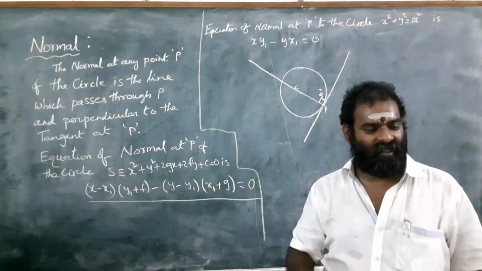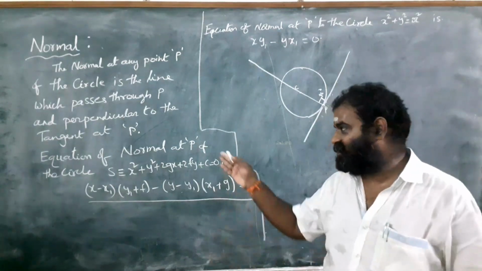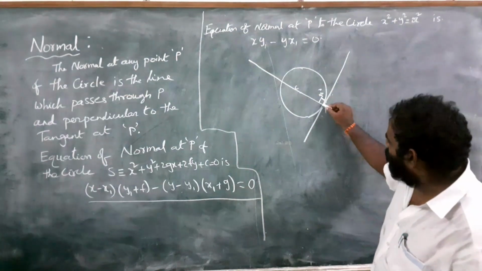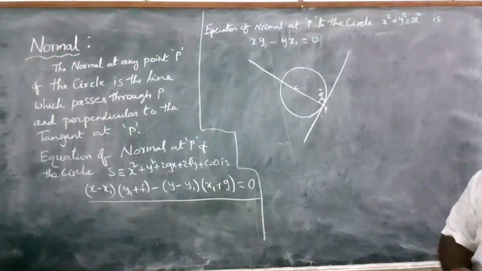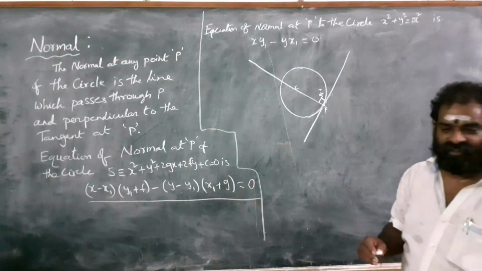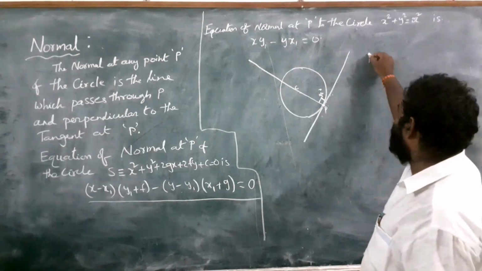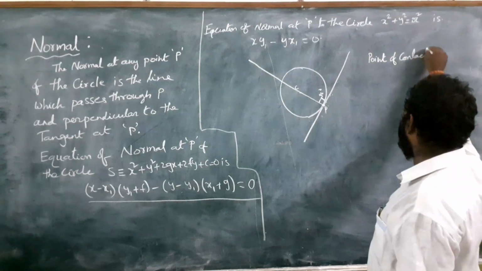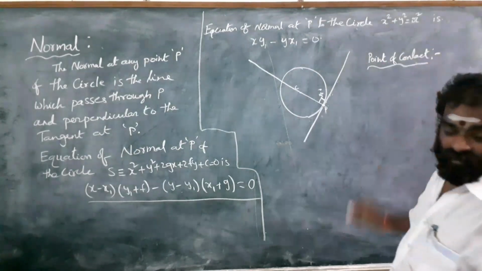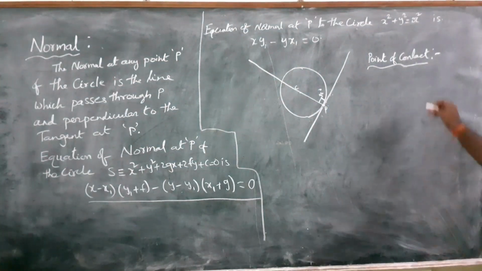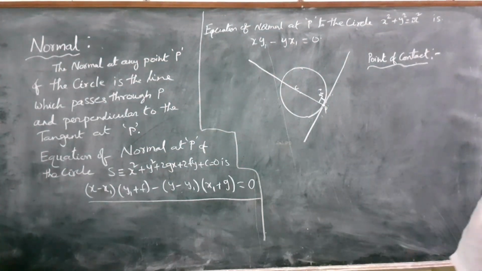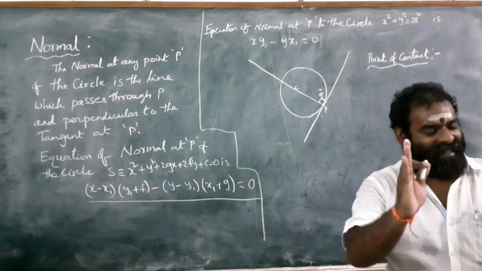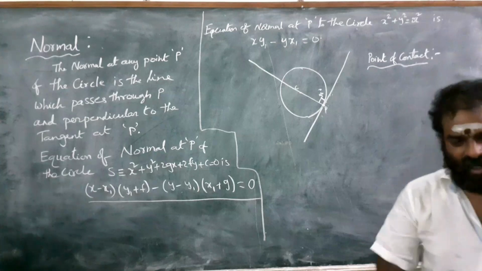Simply we say, a line perpendicular to the tangent, and it cuts the circle at 2 points from the point of contact. This point P is called the point of contact. So I will tell another important definition here also. What is the point of contact? Point of contact means a line touches the circle at only one point.